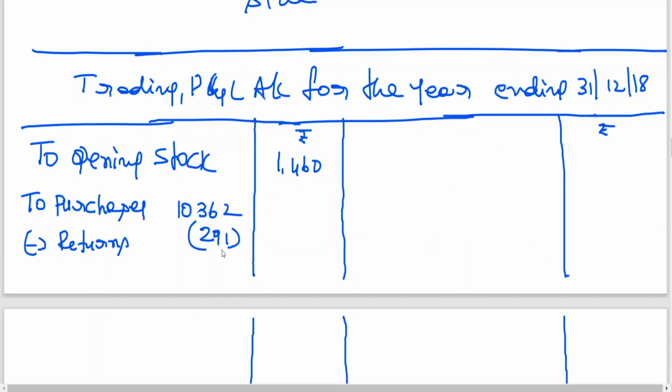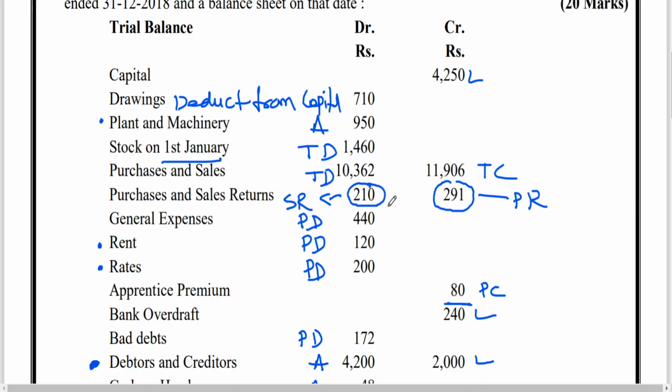So 10,362 minus 291 is coming to 10,071. Then sales 11,906.